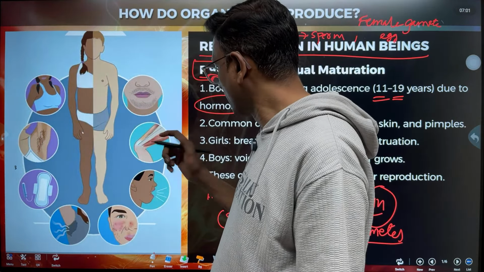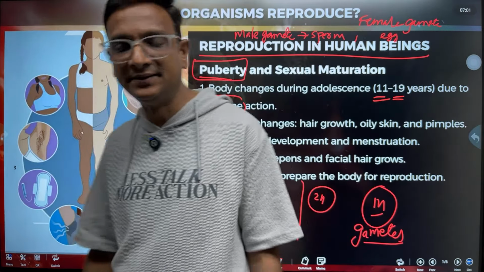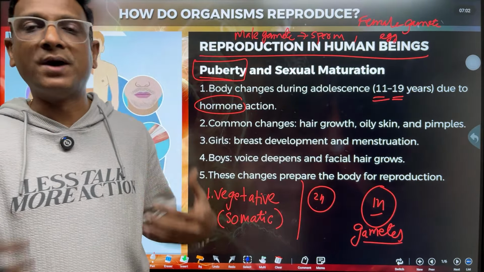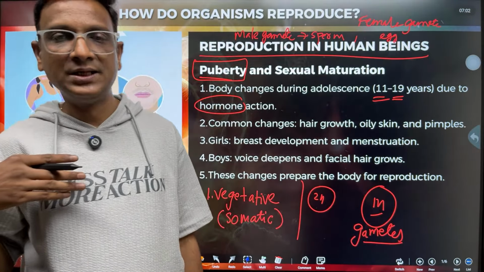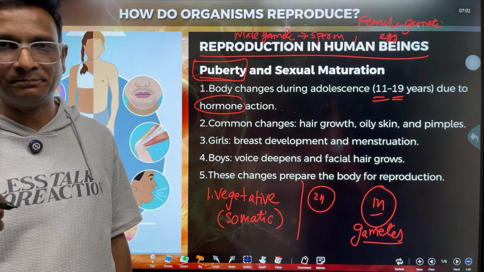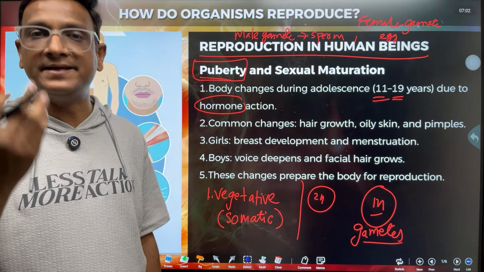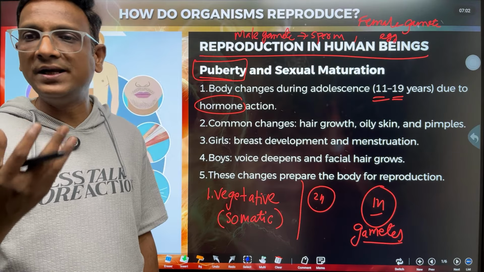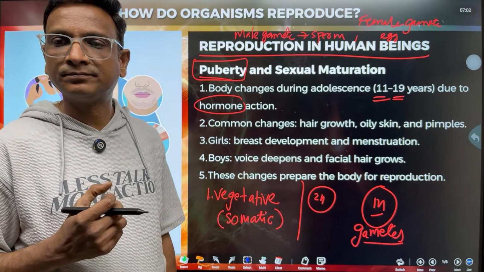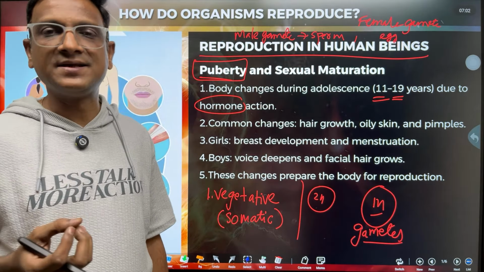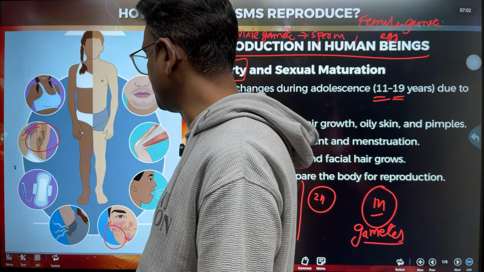For example, growth of muscles, growth of hair on body parts, hands and legs. This is a common change. Hair growth in armpits, growth of hair near the genitals, the pubic area. These are common changes. And one more common change is skin becoming oily. More sebum, oil, is produced on the skin. Acne and pimples are observed. These are the common changes.